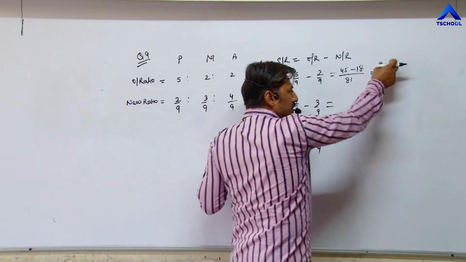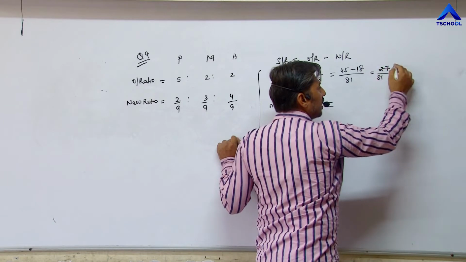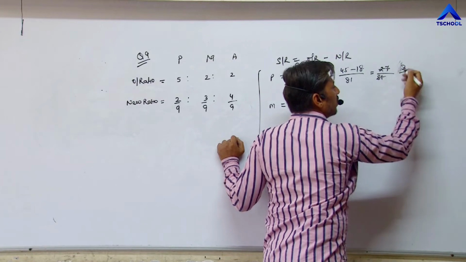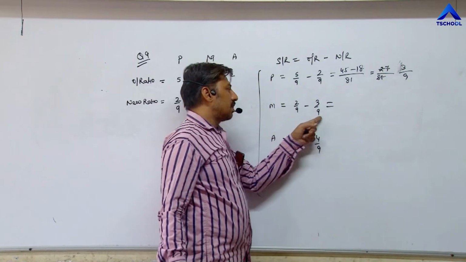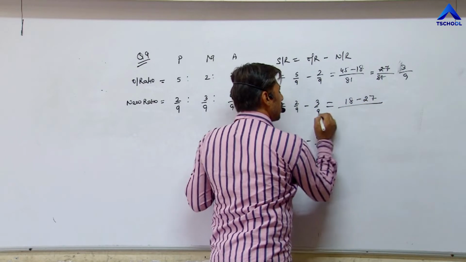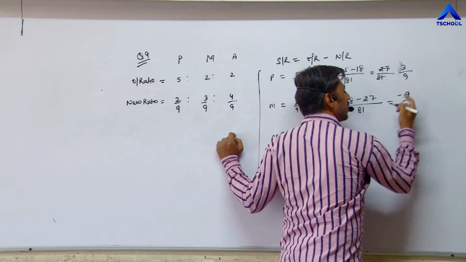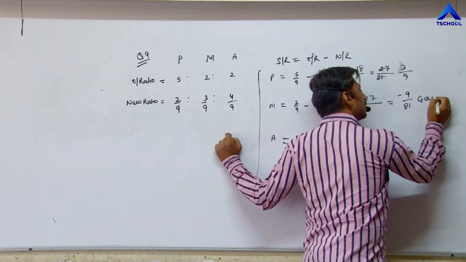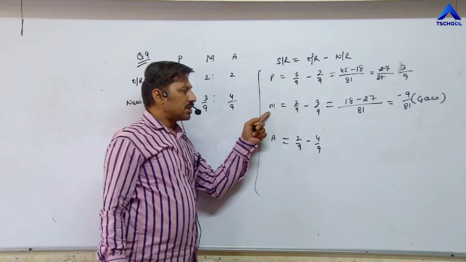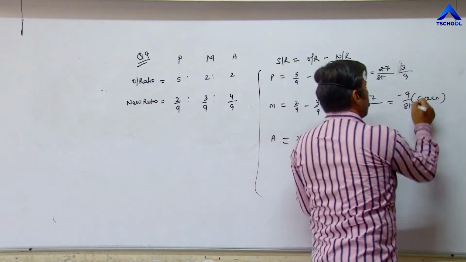We can convert this fraction into lowest form also. Lowest form means divided by 3. 9 3s are 27, 9 9s are 81. So 3 upon 9. Now second, 9 2s are 18 minus 9 3s are 27 upon 9 9s are 81. Here answer is minus 9. Minus 9 upon 81 means gain. It means this partner's share of profit does not decrease, it increases by 9 upon 81, or 1 by 9.